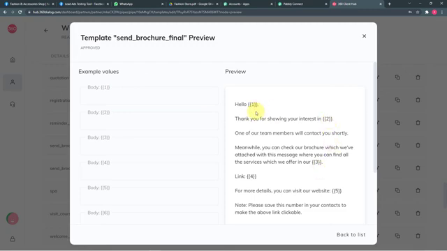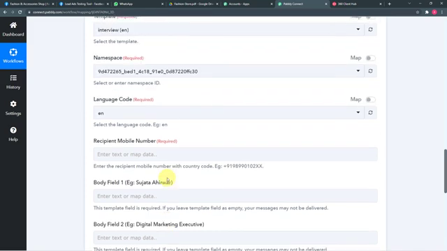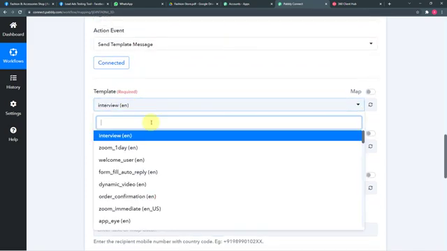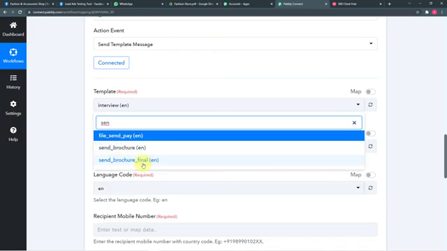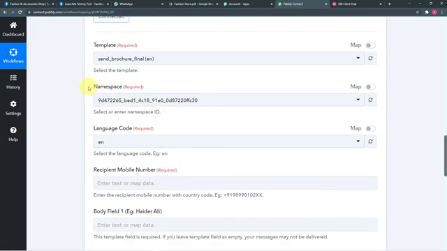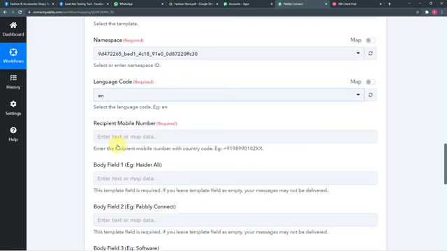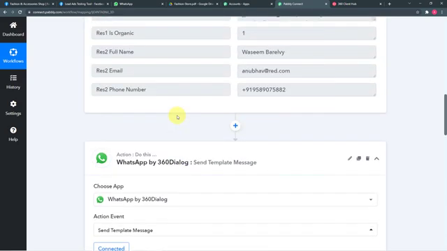To get these body fields filled automatically in a message, you have to map the values of these fields here in Pabbly Connect. Let me show you. First, select our template from this template field, and our template is send brochure final one, this one. After selecting the template, you can see the namespace field and the language code are automatically filled up. In the recipient's mobile number field, you have to enter the WhatsApp number of your lead, which you got here in this second step.